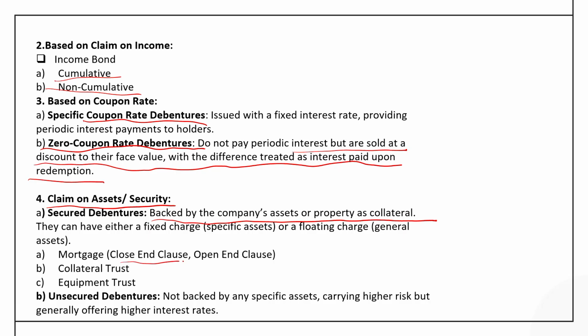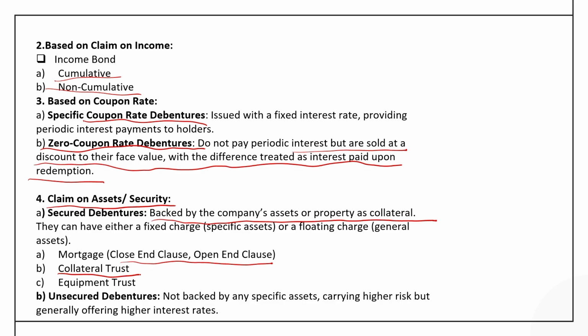Closed end and open end clause, they specify whether the company can raise additional fund on the same asset or not. So, if it is closed end, the one asset can be used only one time, but if it is an open end clause which has been prevailing while issuing the debentures, then the same assets can be used for raising the additional debentures.